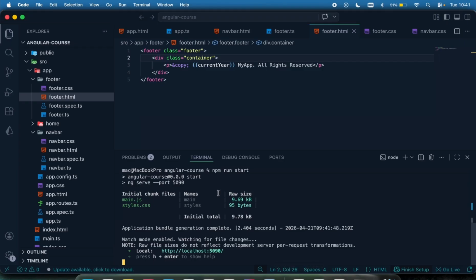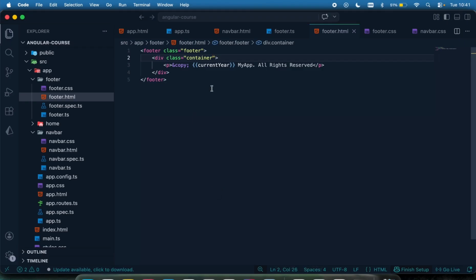So for me to do that, we know how to do it. You can just pause this and try to display the footer at your end so you can understand how best it works. If you're not able to do that, we're going to do that together. But just pause the video and try to do that at your end. Okay, so let's display the footer together.